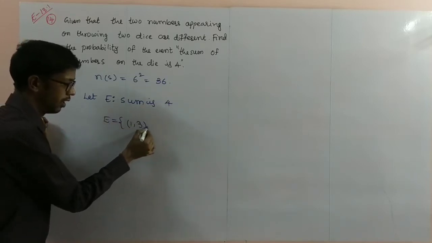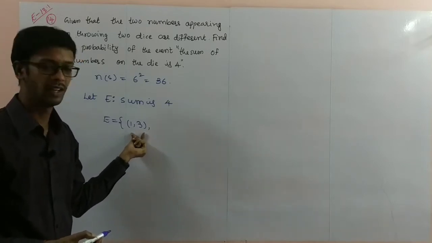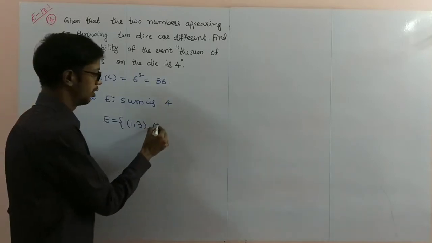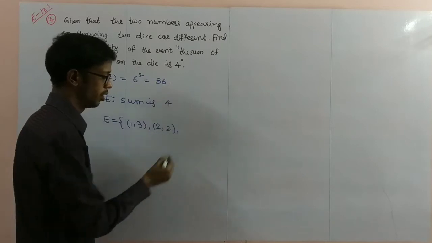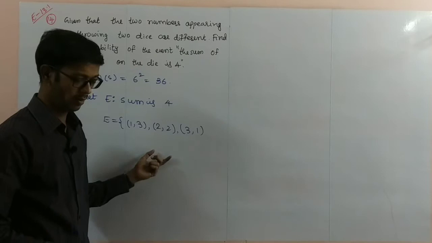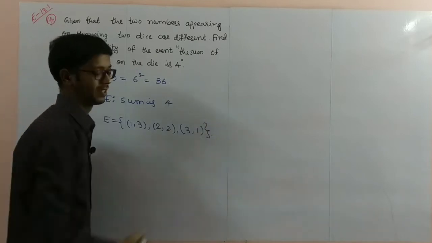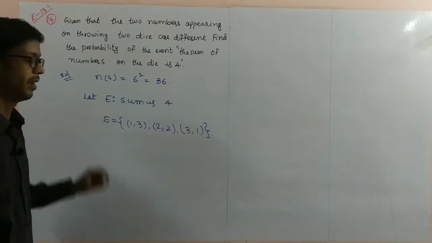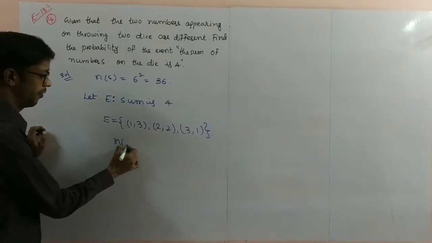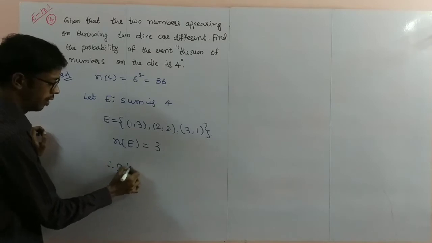1, 3 is 4. If you are adding the first die and second die, two numbers adding to 4. Next 2, 2 is also a possibility. 3, 1 is a possibility. Are there any more possibilities? There are no other possibilities. So the number of elements in E is 3.